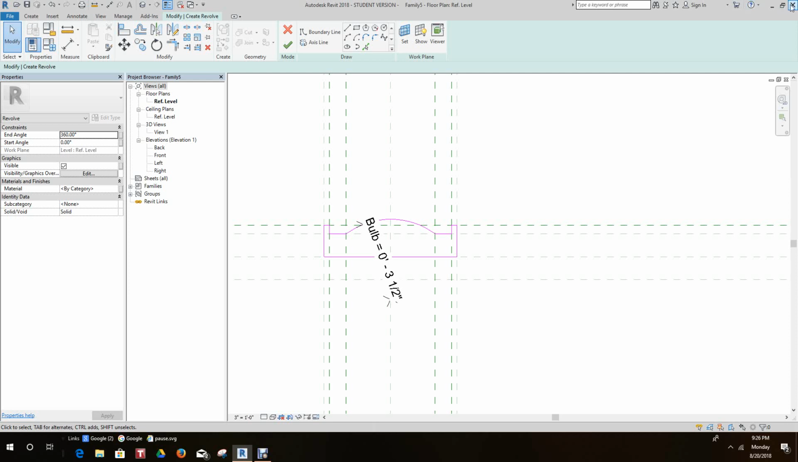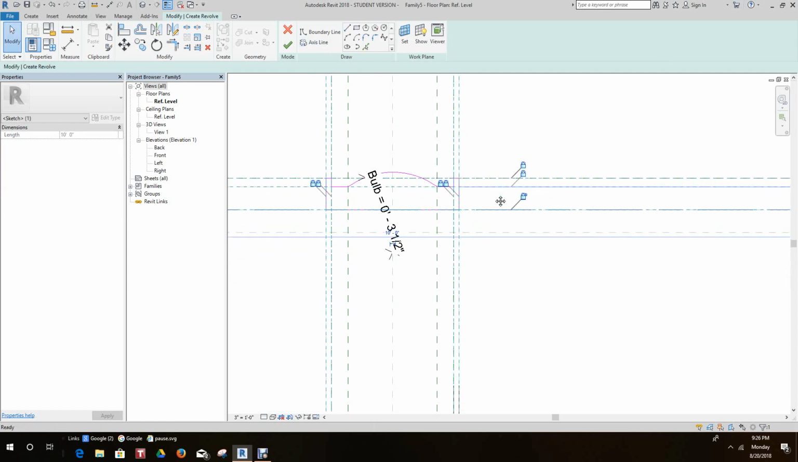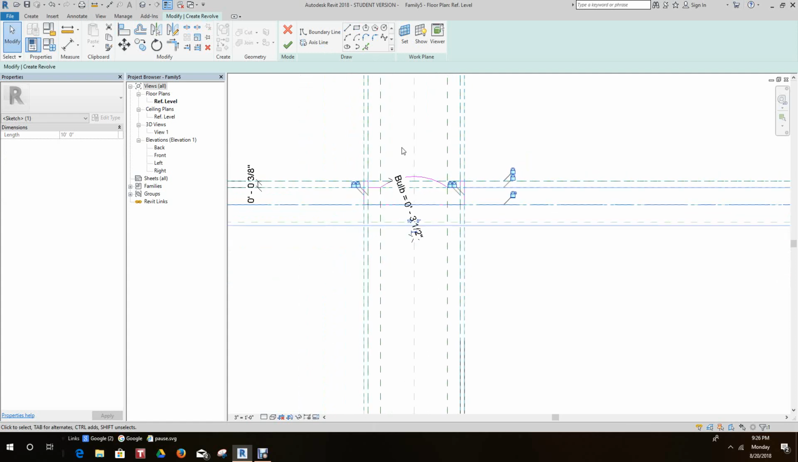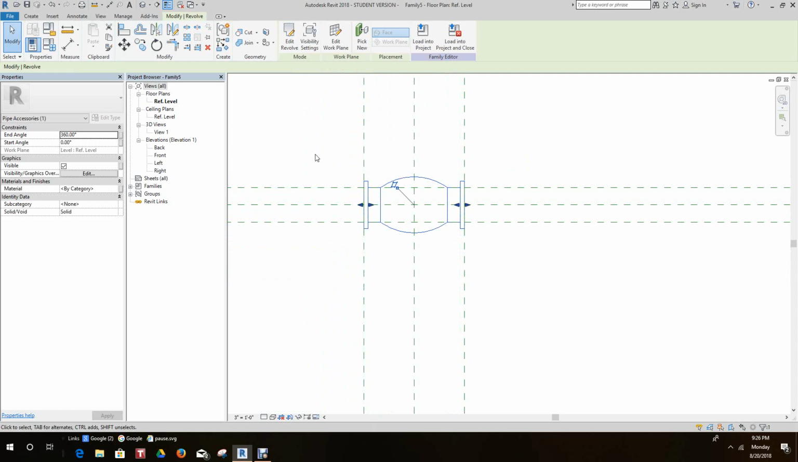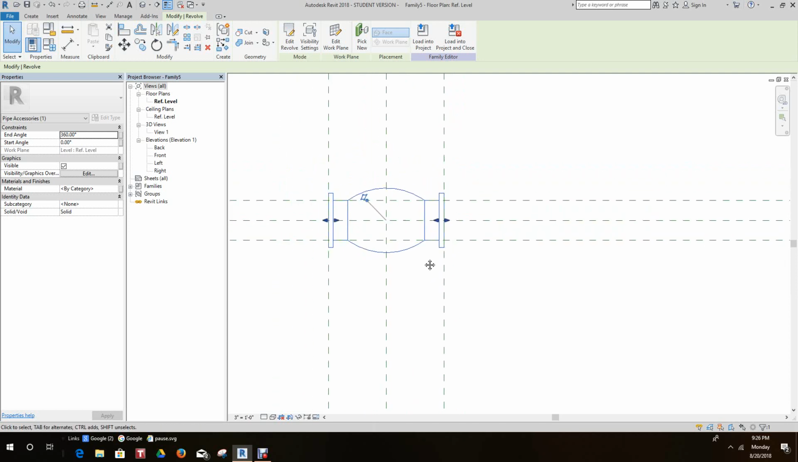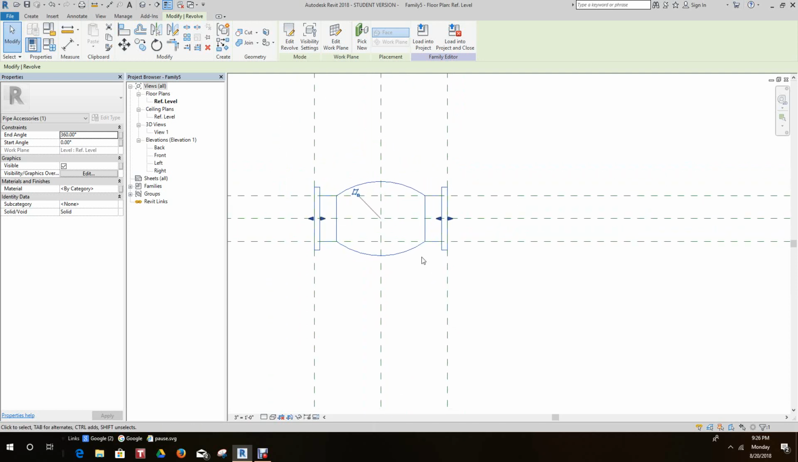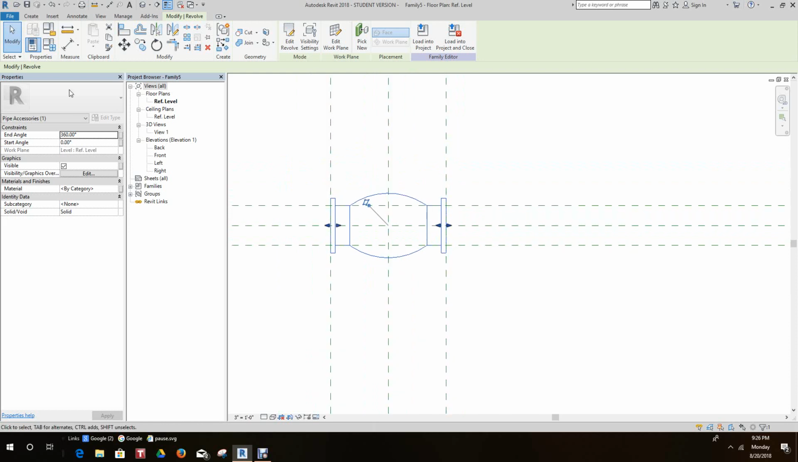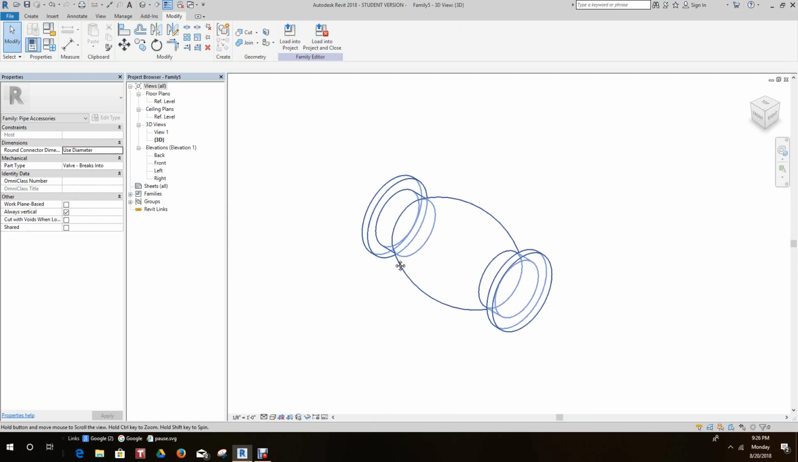Now, let's go and do our access line. We'll do a pick line, and that'll be our access line. And then we'll do, yes, and that's our bulb. So now we have our bulb here, or our fitting, and that's looking good. So let's look at this in 3D. Okay.